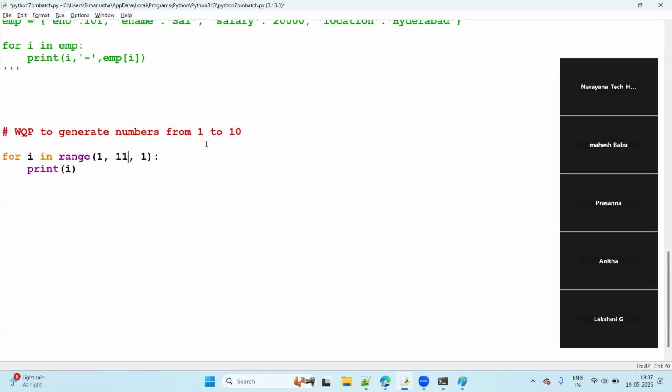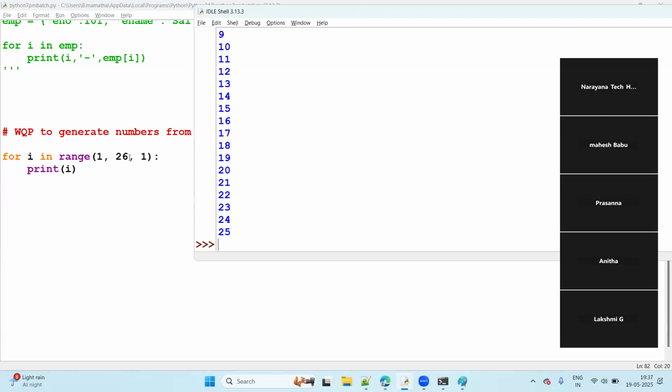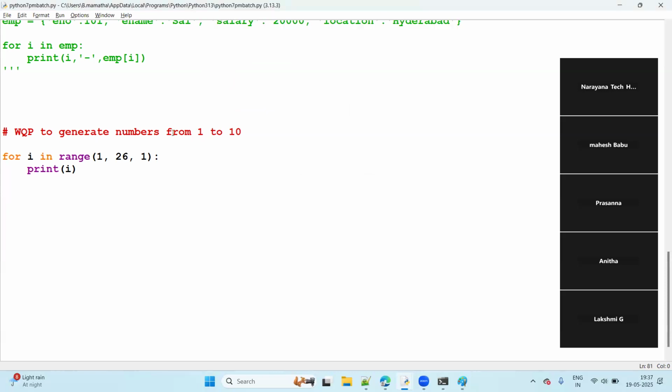If I want 1 to 25, then specify how much here? Specify 26 compulsorily. You should give the next value, guys. This generates numbers from 1 to 10, right? 1 to 10. Enough, right?